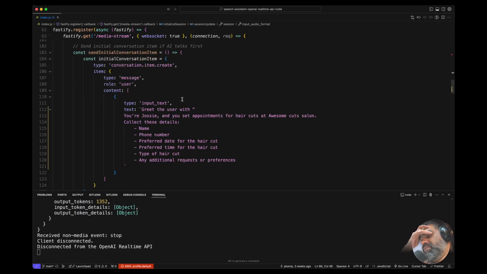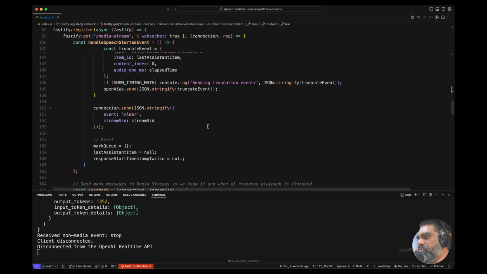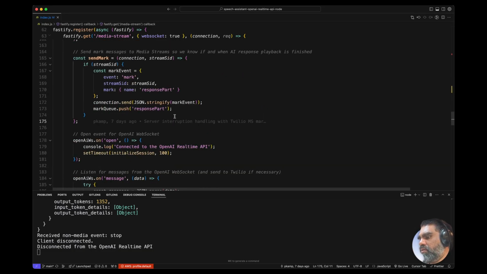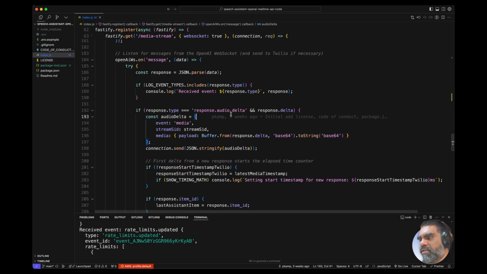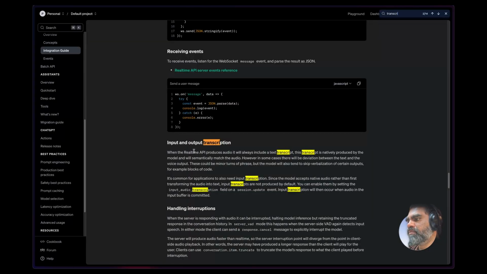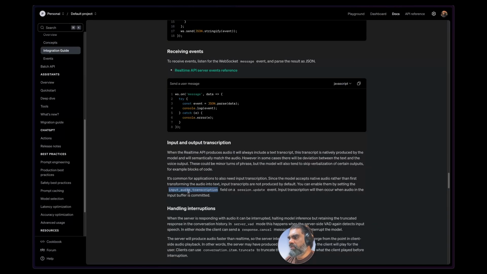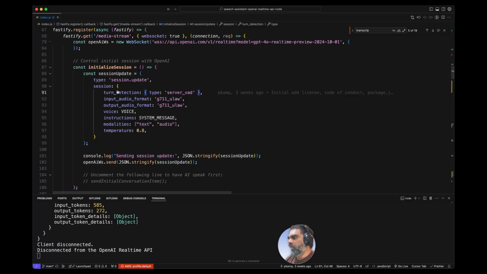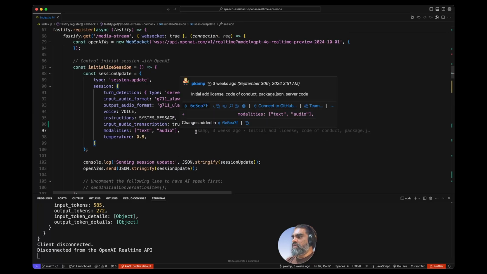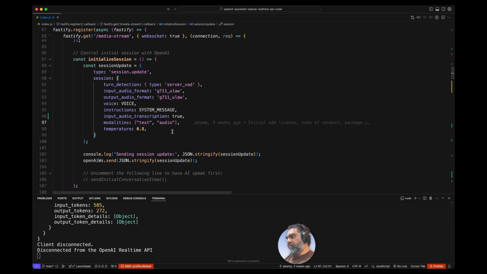We need a system for saving these details to a CSV or something like that. I'm trying to find a way to save the conversation's transcript after the call ends. Let's just ask Cursor directly here. Realtime API produces audio. It will always include a text transcript. So I just read that if I enable input audio transcription in this object here, that will also create a transcript of whatever I am sending to OpenAI. That audio will also have a transcript.